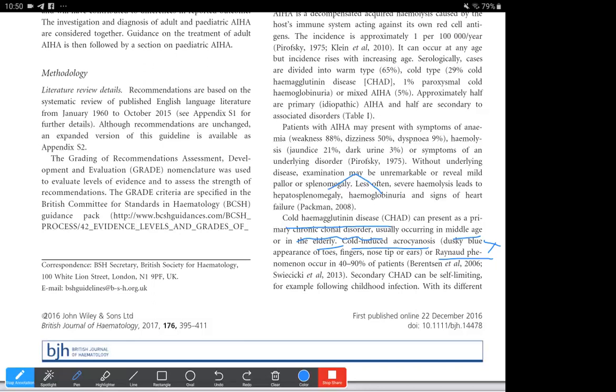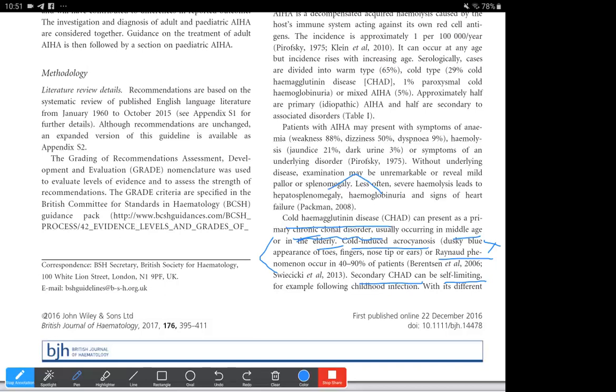Then you have secondary CHAD. So this is the primary CHAD, which occurs mostly in the elderly, and it's idiopathic. And mostly there's an underlying disorder associated, and it occurs in patients aged more than 40 years. And the secondary CHAD can be self-limiting. The primary CHAD occurs in the elderly and is more chronic, and it's basically associated with an underlying disorder.